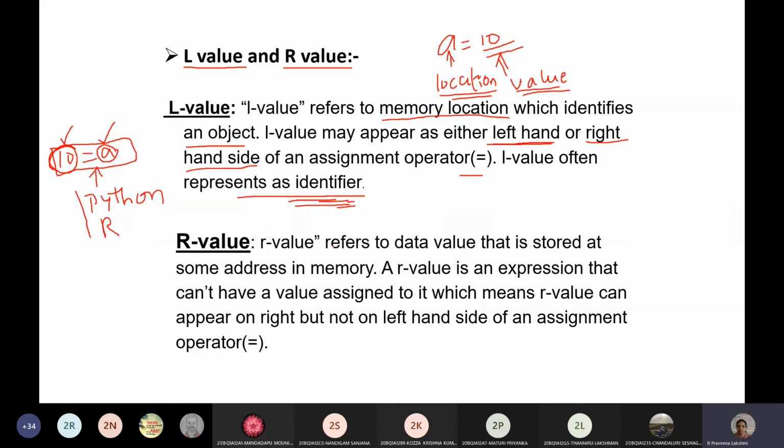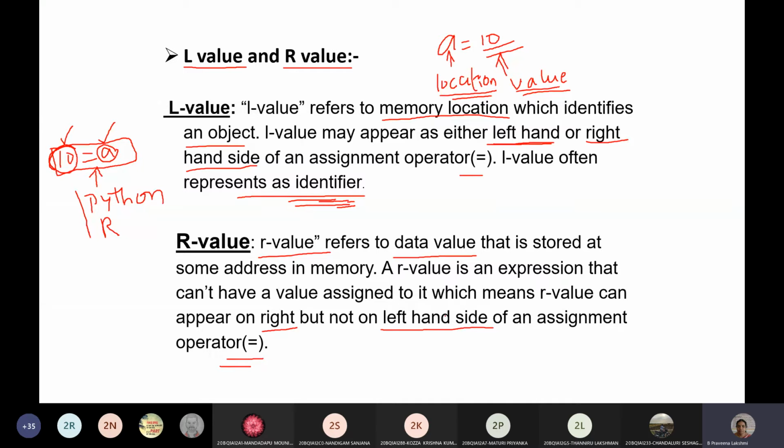So the R value is nothing but the data which will be stored in some location. The location is the left side value. This will be on the right side of the assignment operator. In C language the R value must be on the right side and cannot be on the left hand side, but it is allowed in R.